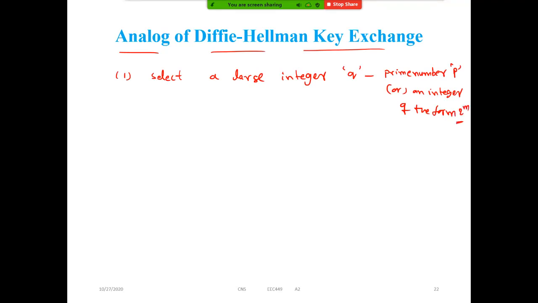It may be one of these. If I want to perform the elliptic curve over Zp, we have to choose the prime number. We have to perform it over the finite field. We have to select the integer which is in the form of 2 power m, like 2 square, 2 cube, 2 power 4, etc.